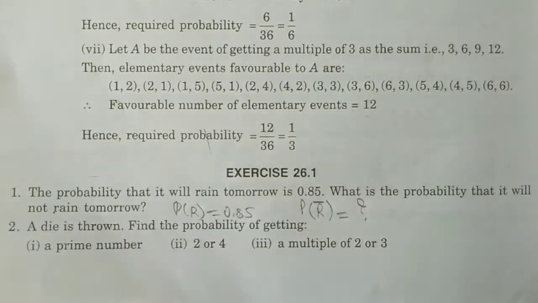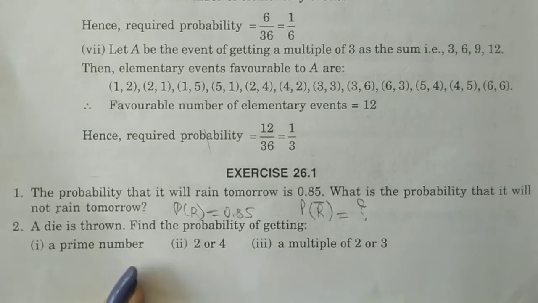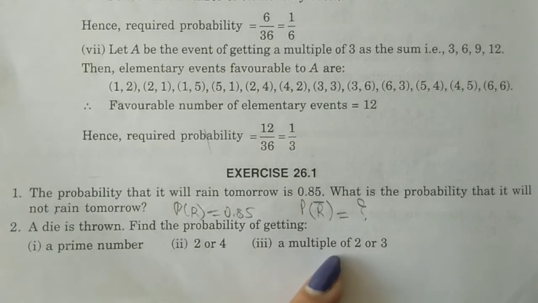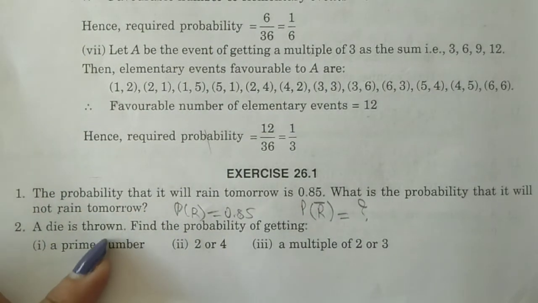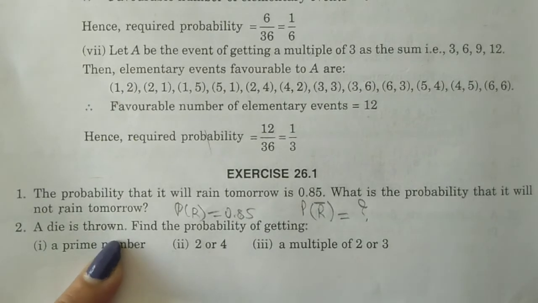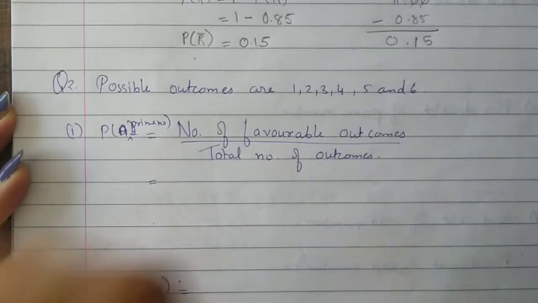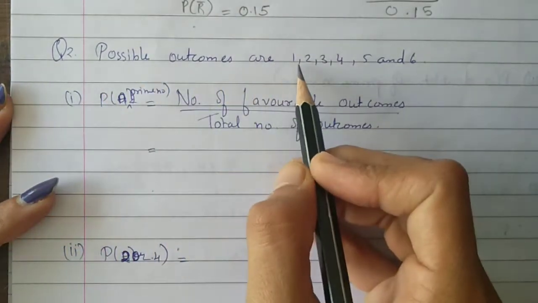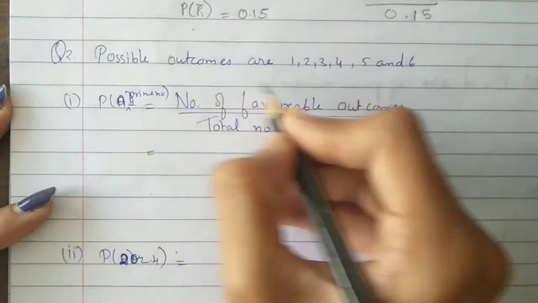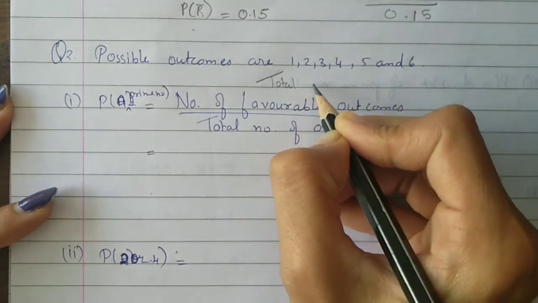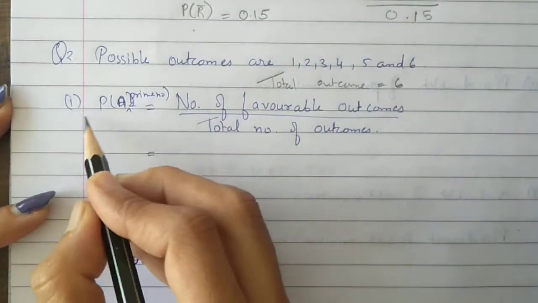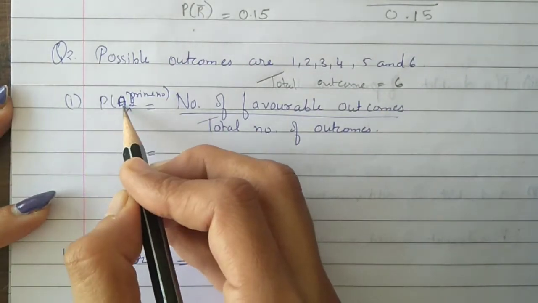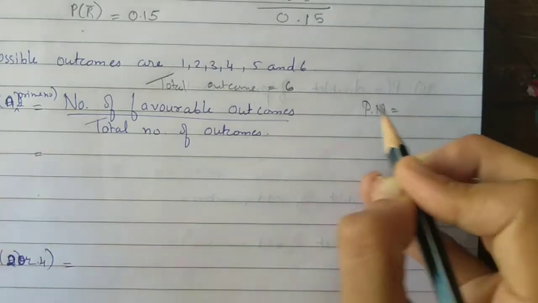Now let us do the second one. A dice is thrown. Find the probability of getting a prime number, 2 or 4, a multiple of 2 or 3. First, one dice is thrown, so the possible outcomes are 1, 2, 3, 4, 5 and 6. So the total outcomes equal 6. Now the probability of a prime number: how many prime numbers are there? I am writing the prime numbers between these here.